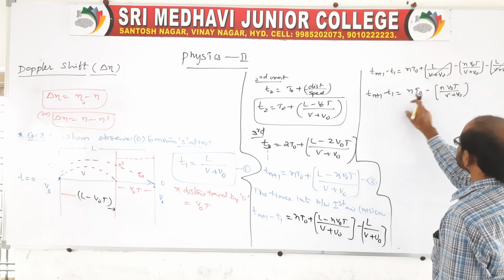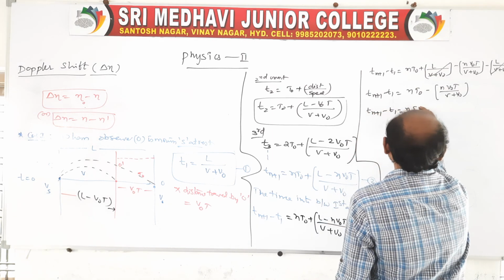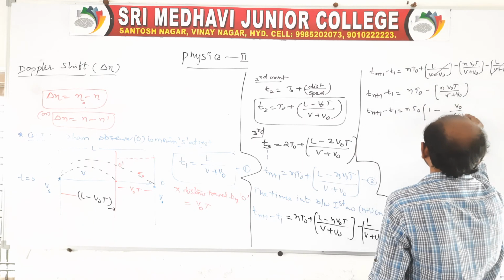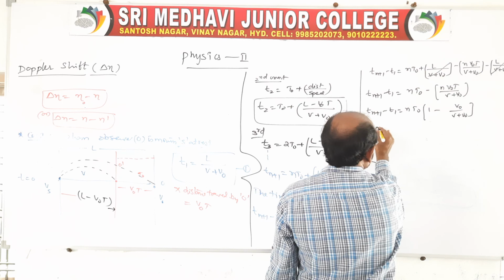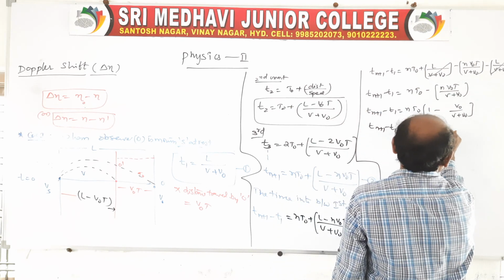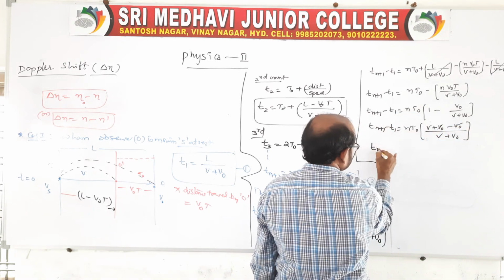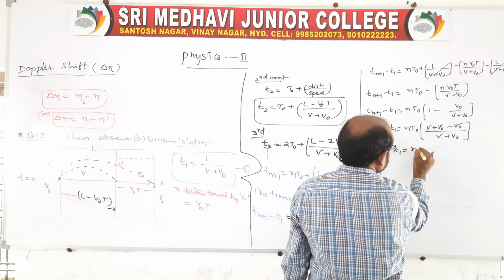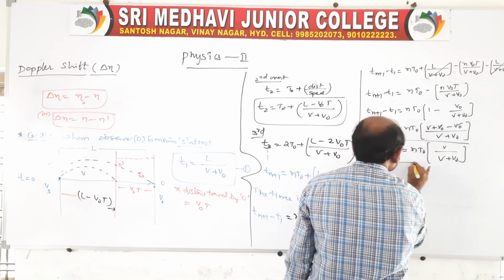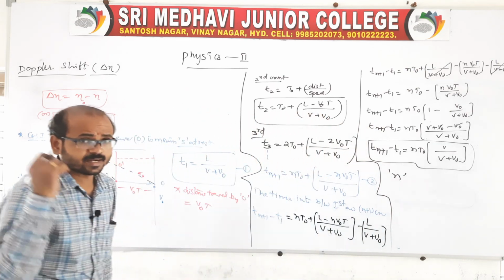Here you look at the equation, n T naught is common, so you take it out: 1 minus v naught by (v plus v naught). Here you simplify: T(n+1) minus T1 is equal to n T naught times (LCM) (v plus v naught minus v naught) by (v plus v naught). To cancel this, T(n+1) minus T1 is equal to n T naught into v by (v plus v naught). So now the observer observes n number of crests, that is, n number of waves.